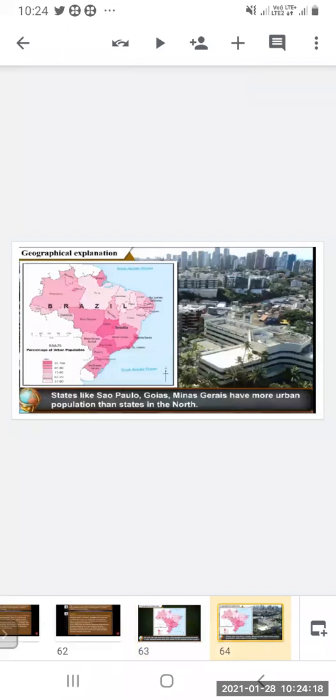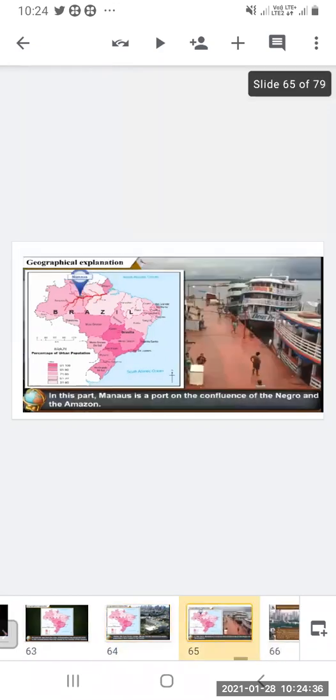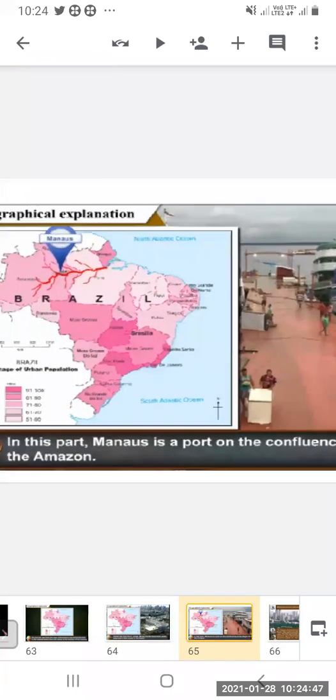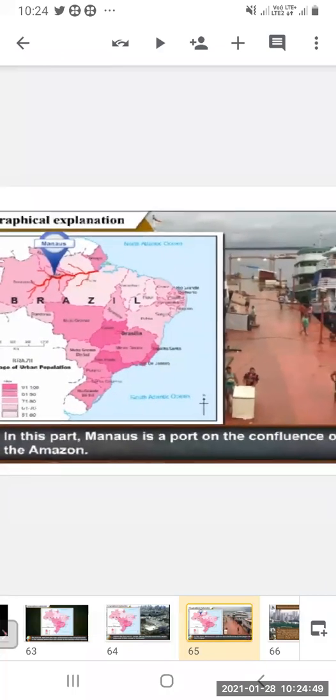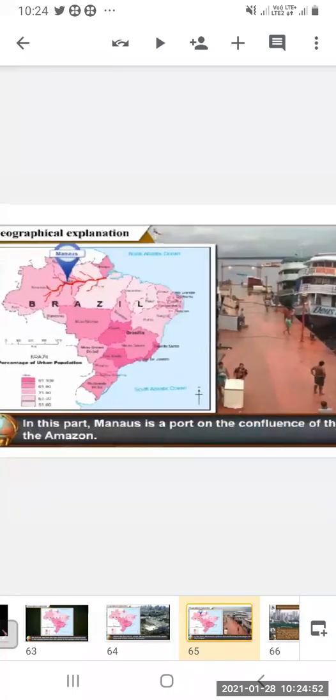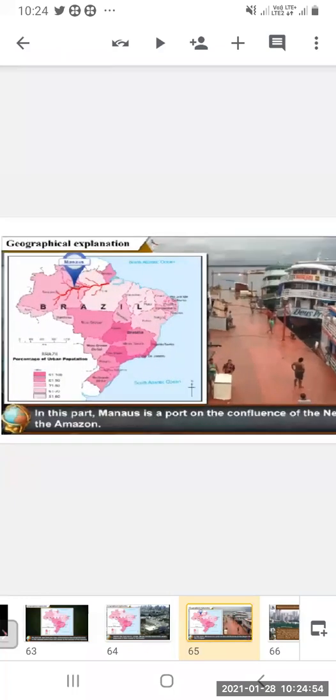States like Sao Paulo, Goiás, Minas Gerais have more urban population than states in the north. You can see these are towards the south and along the coast. These states have more urban population. In this part, Manaus is a port on the confluence of the Negro and the Amazon. You can see in the figure, Manaus is the port over there, on the confluence of the river Negro and Amazon.